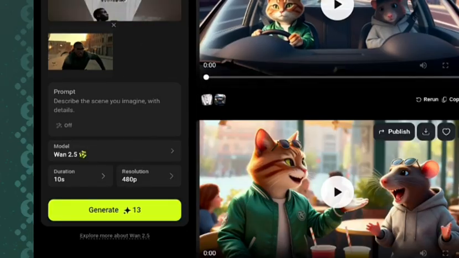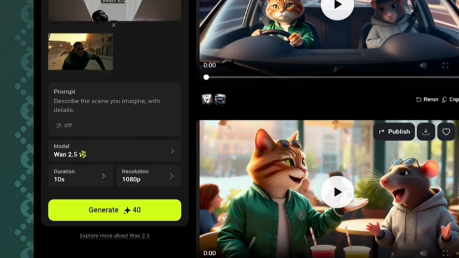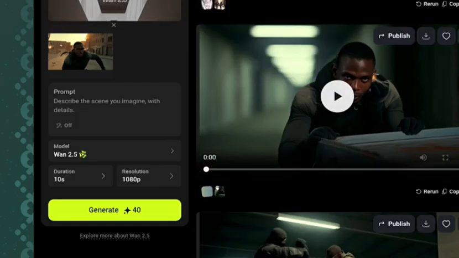When I click on Wan, then I select my resolution. I click on it. Now, I want the best quality video, that is why I choose 1080p. So as you can see it here, the next thing you are going to do is to click on generate. And when you click on generate, it will start generating your videos. And that is how I generated all these videos you are seeing here.